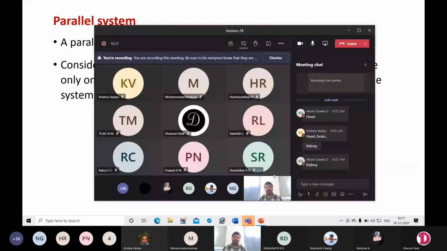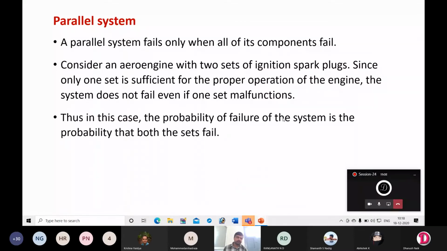If you have an additional component for emergency use, that system is designed by considering a parallel arrangement. If one fails, another part will be used to do the same function. Then the overall system can work without any downtime or breakdown.